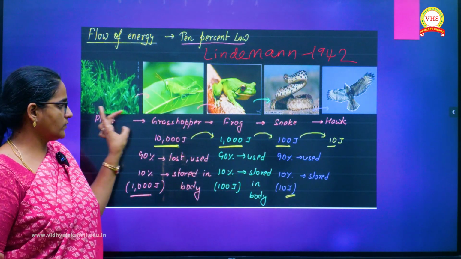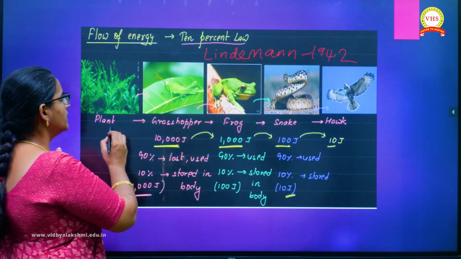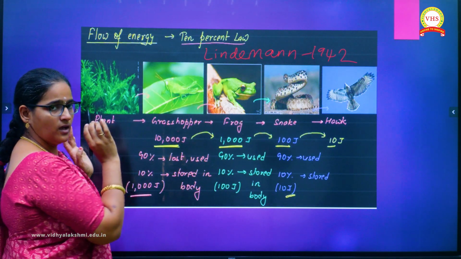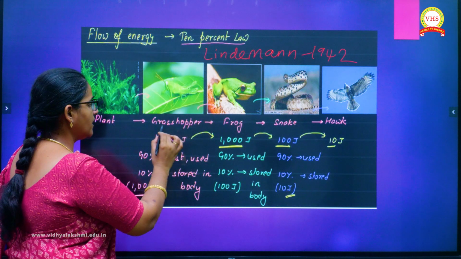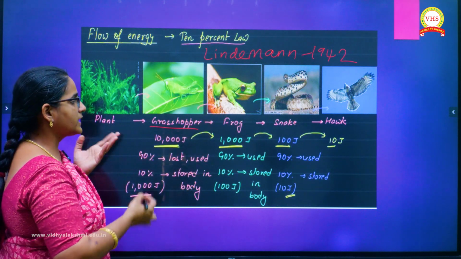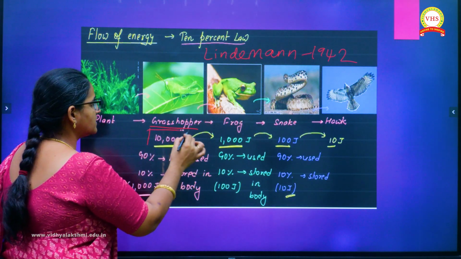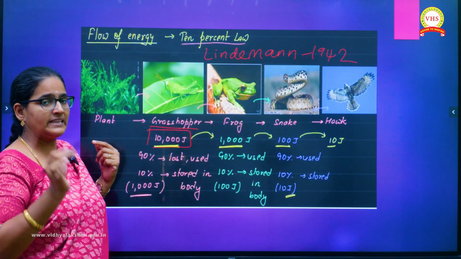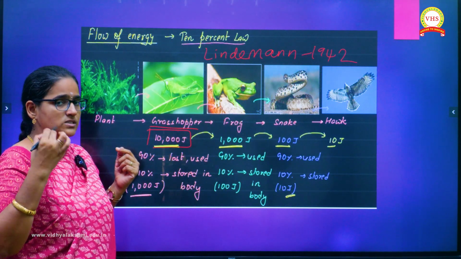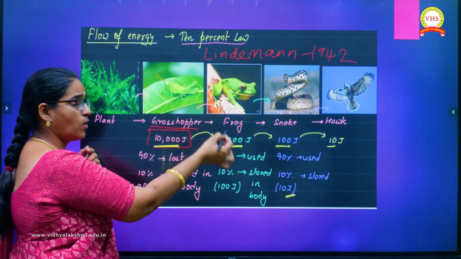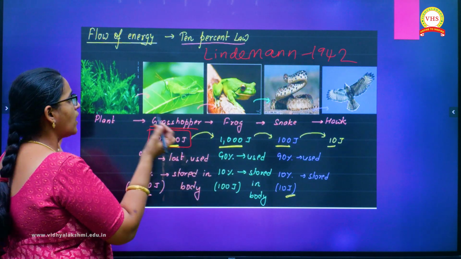Along with the example, if you see, the plant is producing the food material, and from there the grasshopper has received it. How much has the grasshopper received? 10,000 joules of energy. Of that 10,000 joules, it will use 90%, and only 10% will go to the next level. So how do we calculate this?